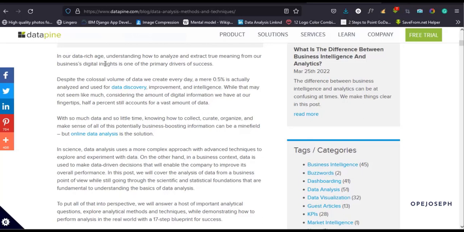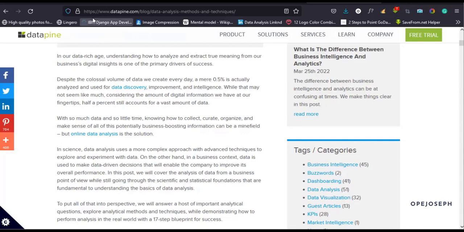The stock market is data. You can imagine the way the stock market fluctuates every now and then. Let's say GBP against USD. That is the Great British pound against the United States dollar.